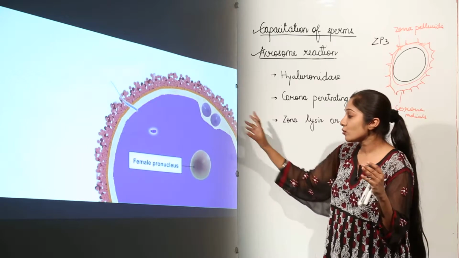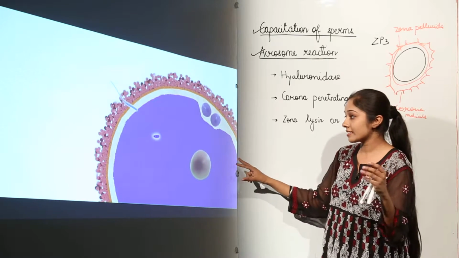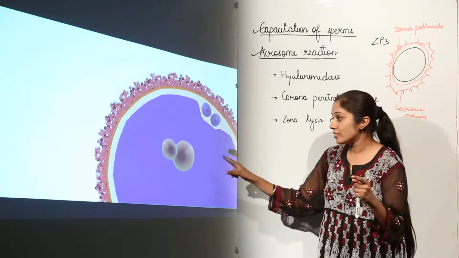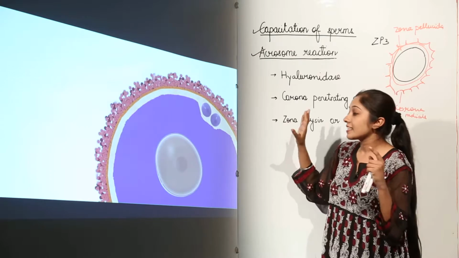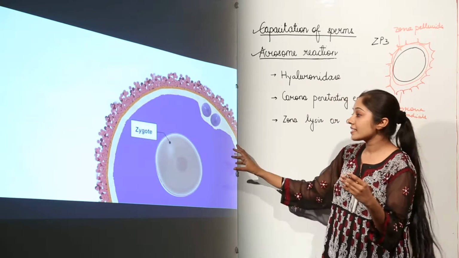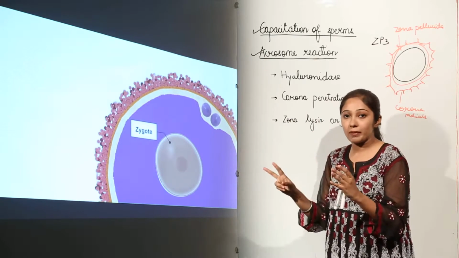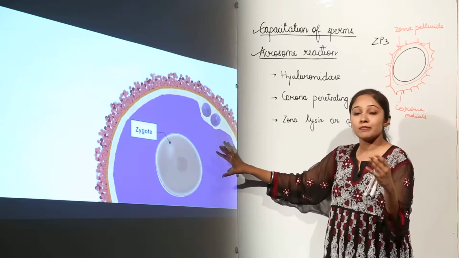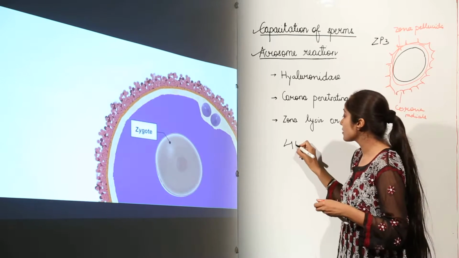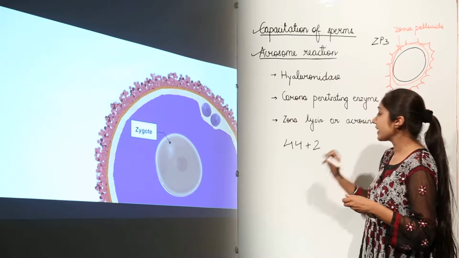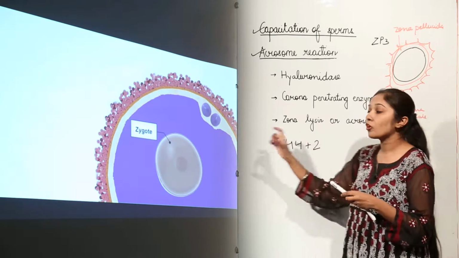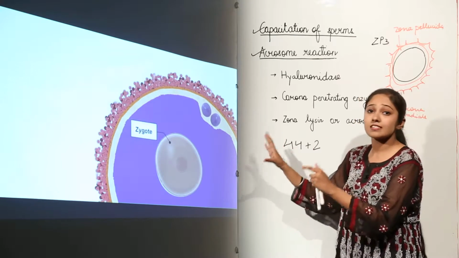So the sperm which is actually going to enter, the nuclear contents of the sperm are going to fuse with the female pronucleus, which is formed during meiosis II, and when these two fuse, they are going to form the zygote, or you can say a diploid nucleus, which has the genes from both the parents. This is diploid because it has restored the number: 44 autosomes plus 2 sex chromosomes. So it has 46 chromosomes in total. That is why it is a diploid nucleus, or we can also call it a zygote.